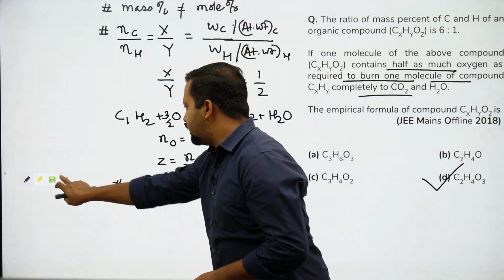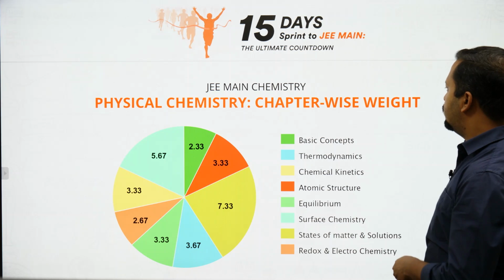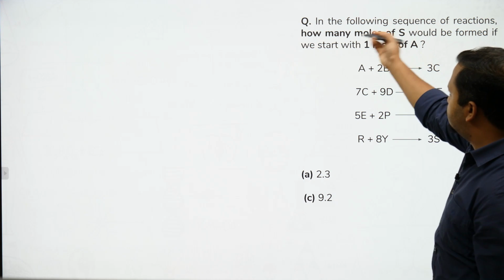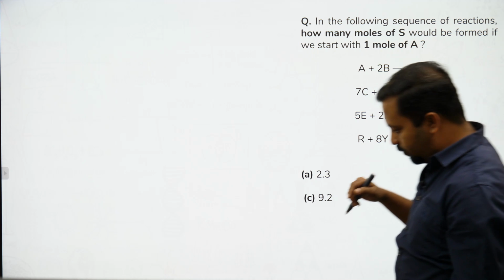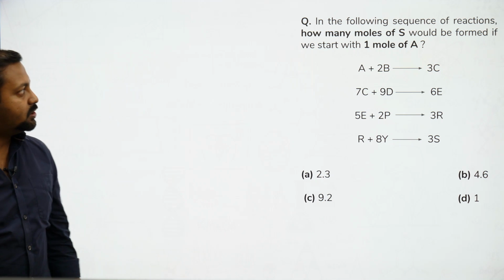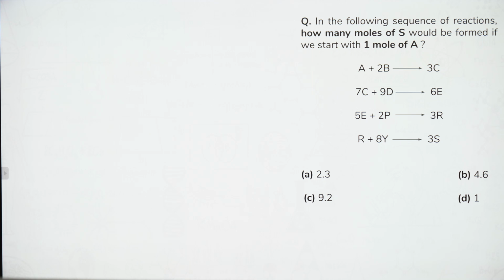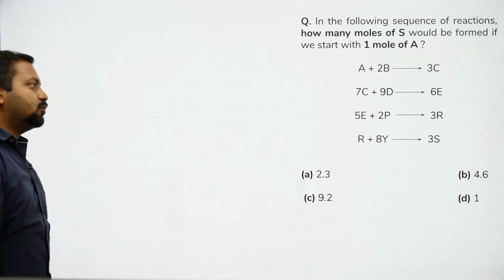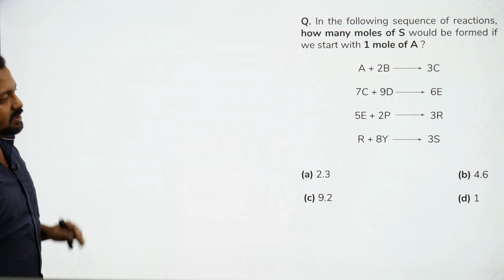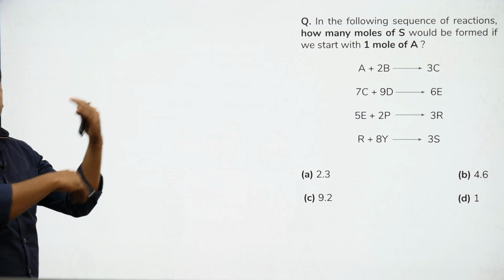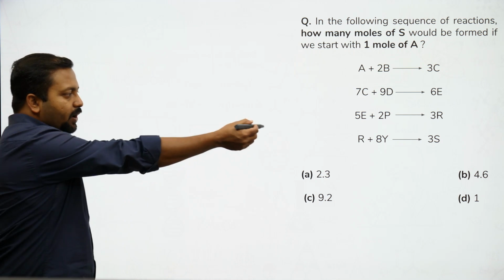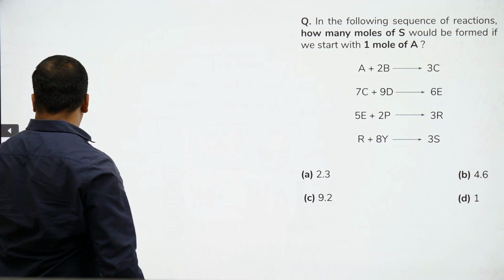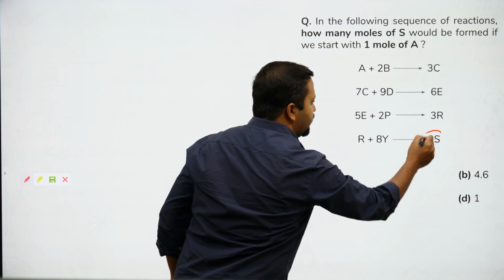Let's look at the next question. In the following sequence of reactions, how many moles of S would have been formed if we start with 1 mole of A? The problem is that half of the kids fail to understand that there is a particular way the question has been framed. I have to identify the amount of S. I have to identify this.